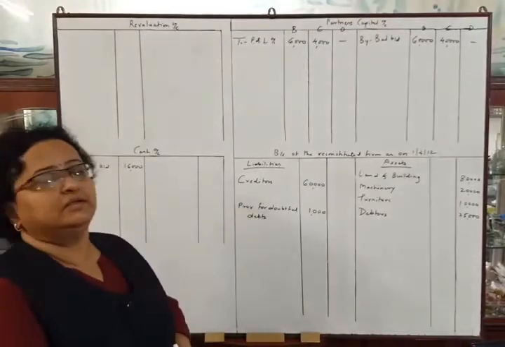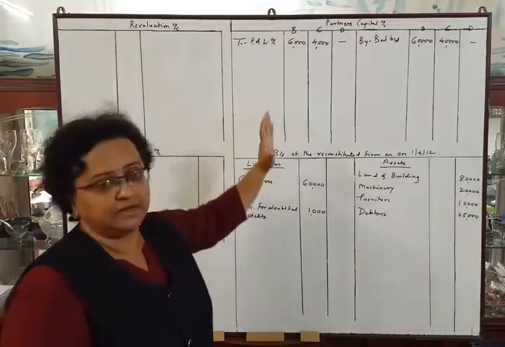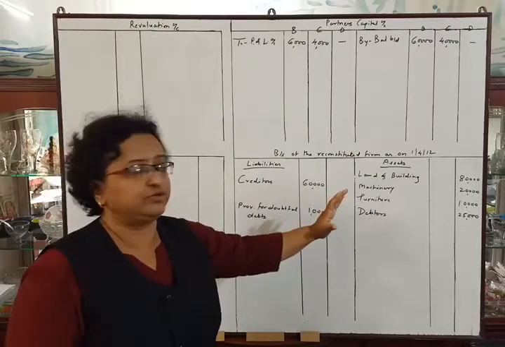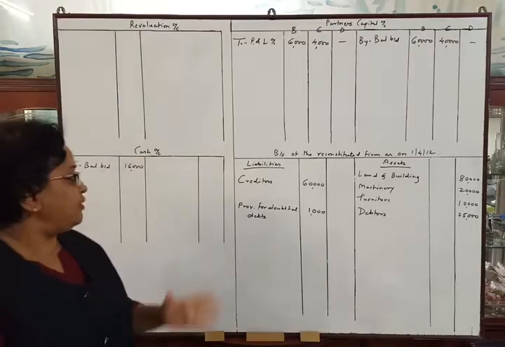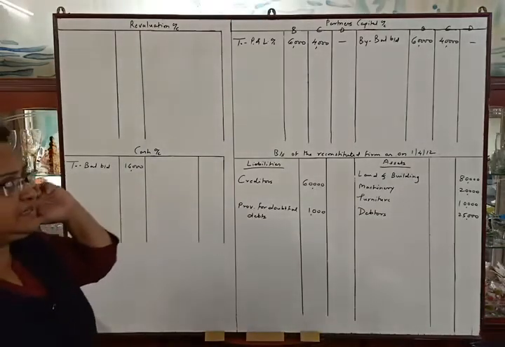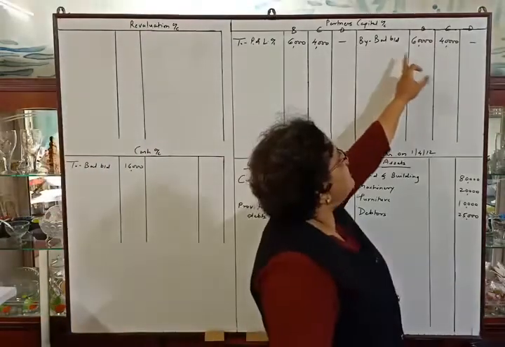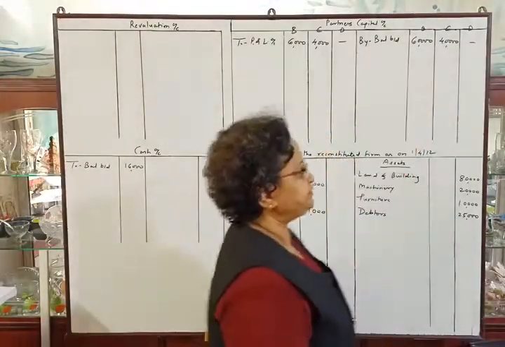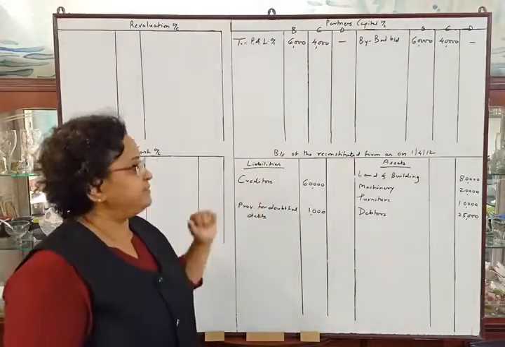Now we will prepare the revaluation account, cash account, partners' capital account and balance sheet of the reconstituted firm as on 1st April 2012. I have made the posting of the balance sheet. See the liability side. First I have posted capitals in the credit side of the partners' capital account and then the remaining liabilities on the liabilities side.